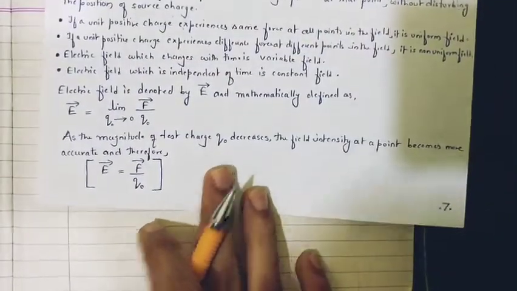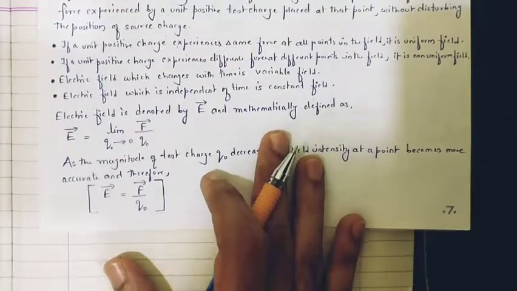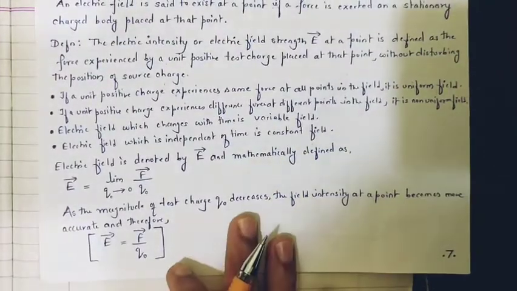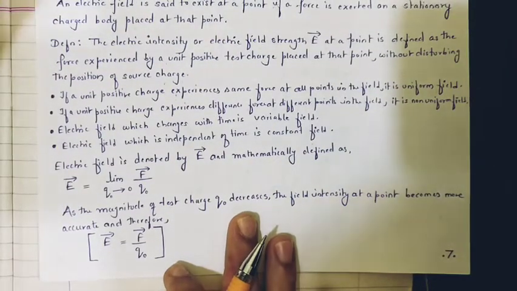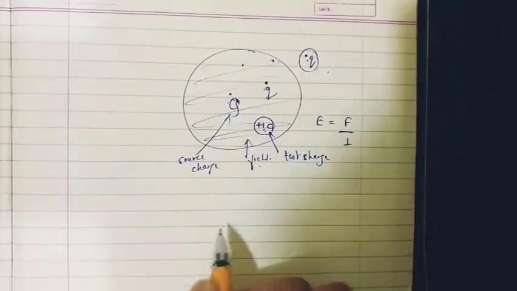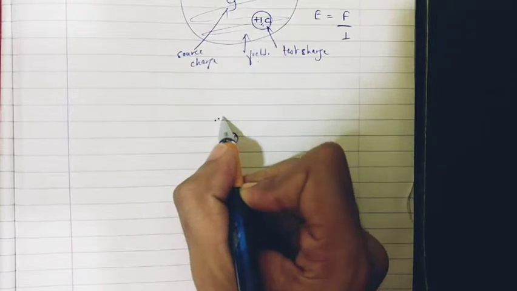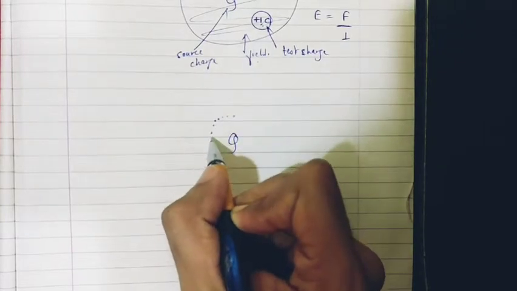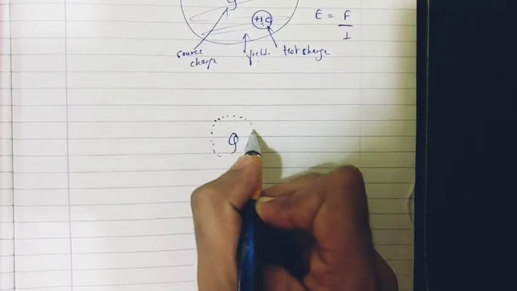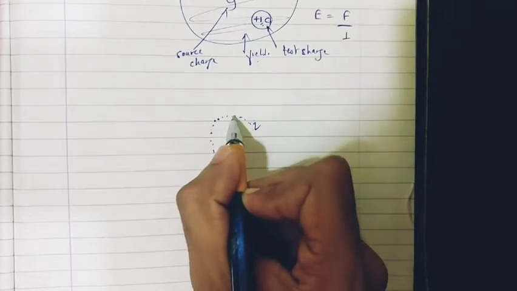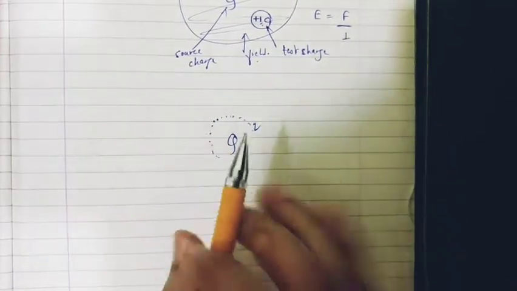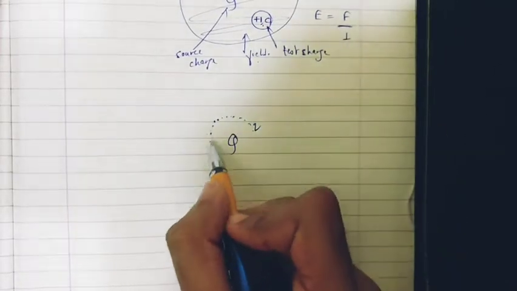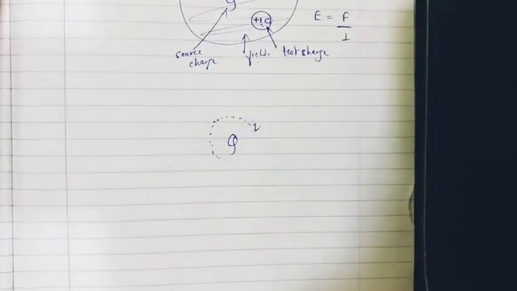Now there are different kinds of fields. If a unit positive charge experiences the same force at all the points, let's say if this is the source charge, and at this point, this point, this point, this point on a circular surface, the point charge Q is experiencing the same amount of force, the same x newtons, then this field is called the uniform field. This field will be called the uniform field. Now what will be a non-uniform field?